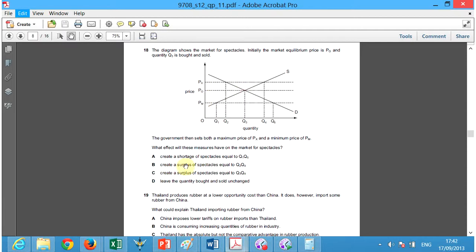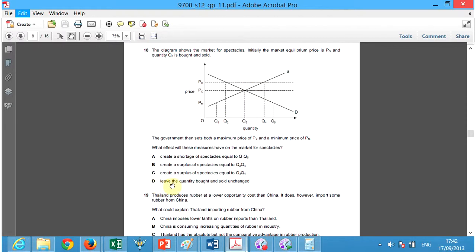Okay, create a surplus of spectacles equal to Q2 and Q4. That's here and here. No, because the price isn't set here. The price is here. Create a surplus of spectacles equal to Q3 and Q4. Here and here. No, it's not a surplus. So D is the answer.